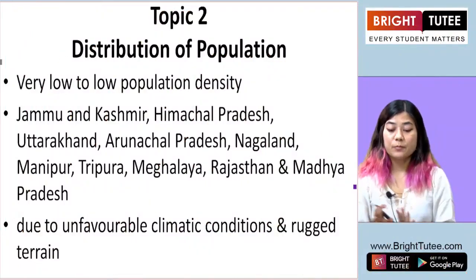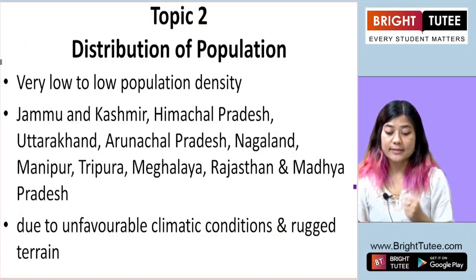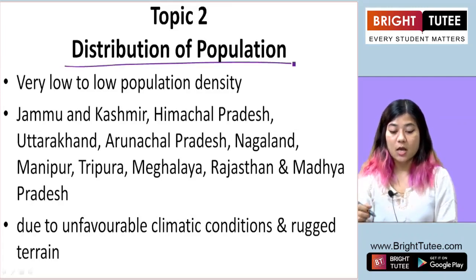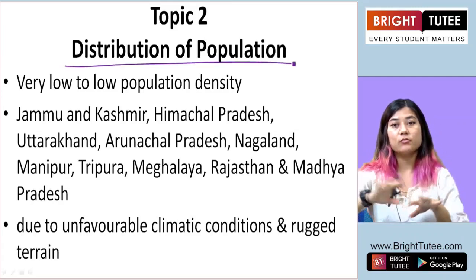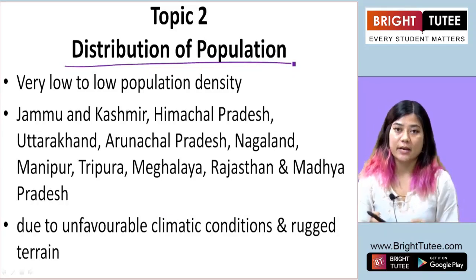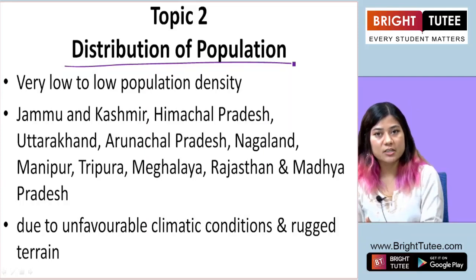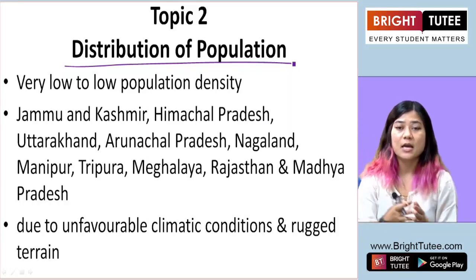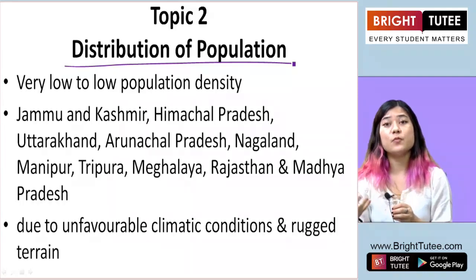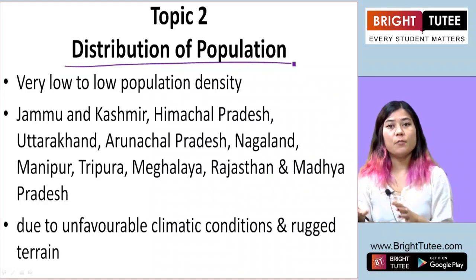So with that, we move on to the next topic. And here we'll look at distribution of population. Distribution means how the population is distributed at various areas depending on the region, depending on the climate, or what are the factors that influence the distribution of population.